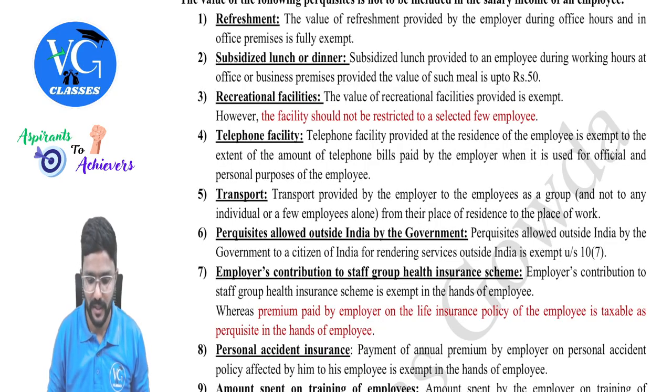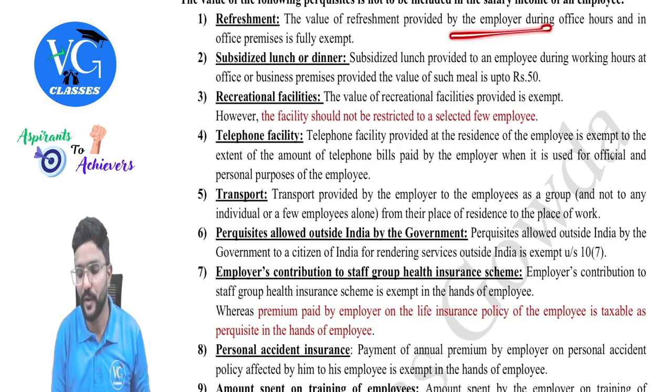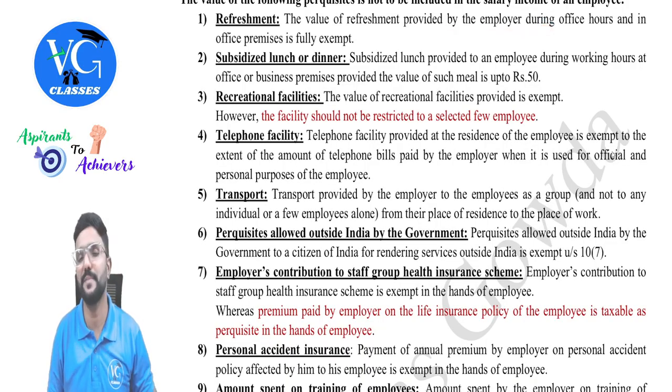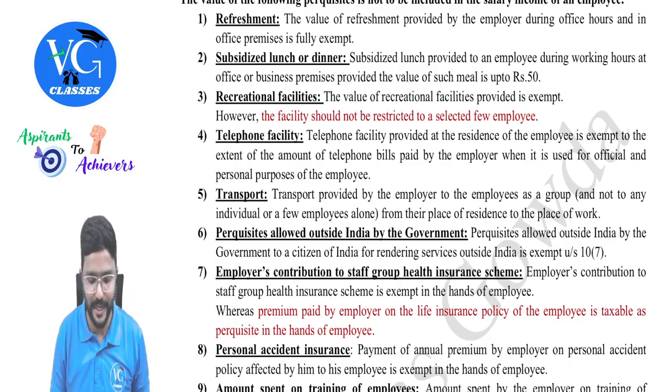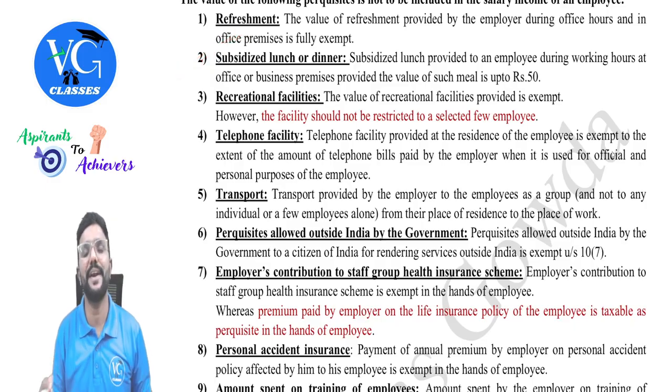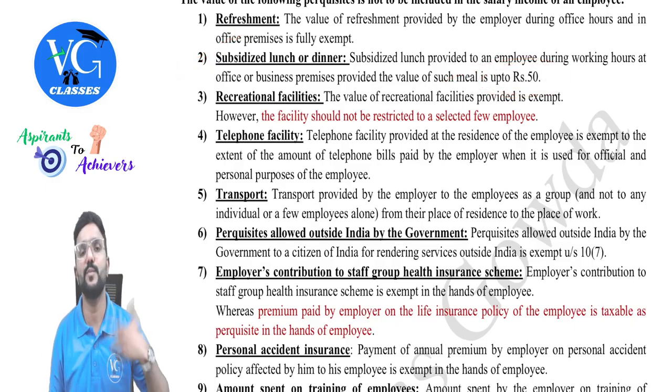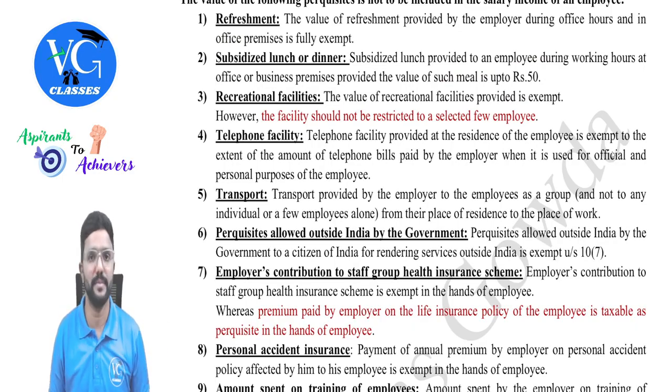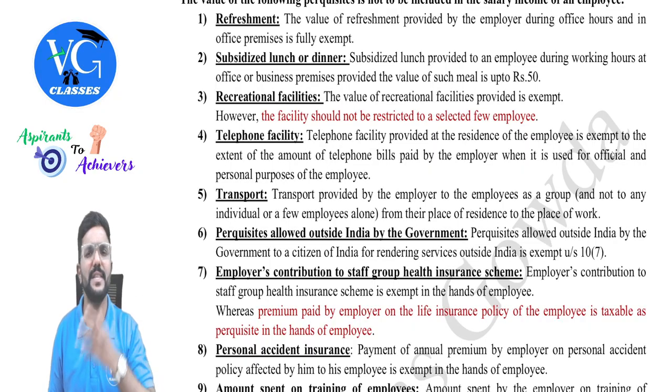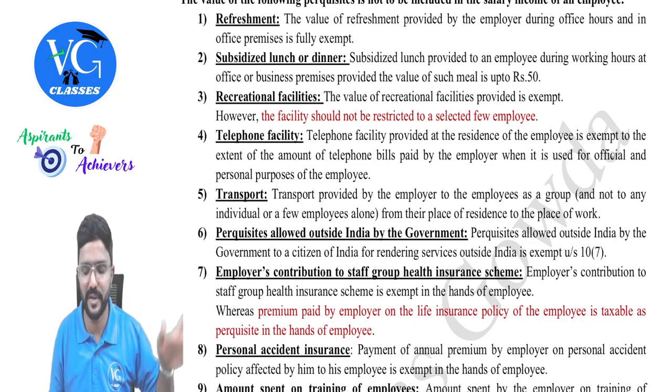First one, refreshment. The value of refreshment provided by the employer during the office hours and in office premises will be fully exempt irrespective of the value. Then lunch or dinner provided during the office hours in the business premises will be exempt up to rupees 50. If it is more than 50 rupees, then the difference would be taxed. Whereas if it is with respect to tea, coffee, snacks and all, it is fully exempt, guys, irrespective of the value.